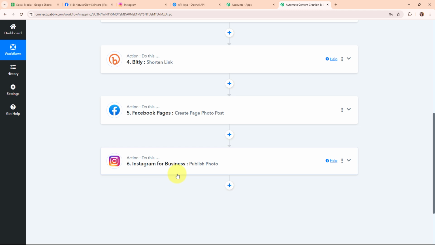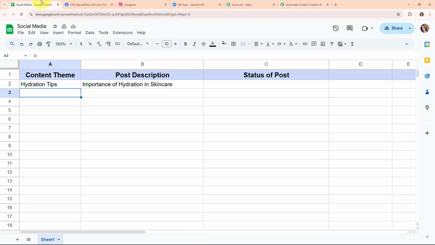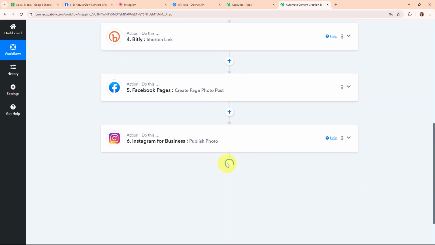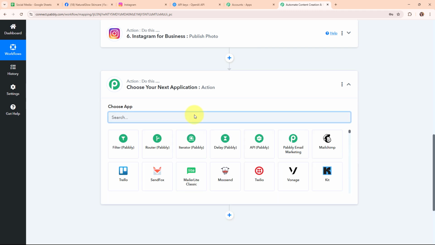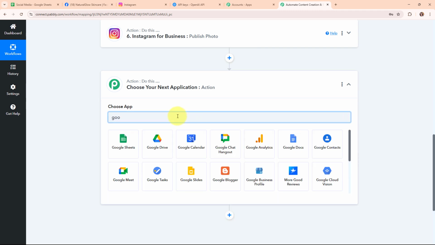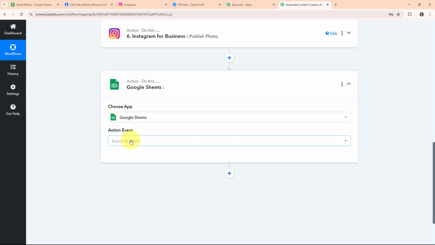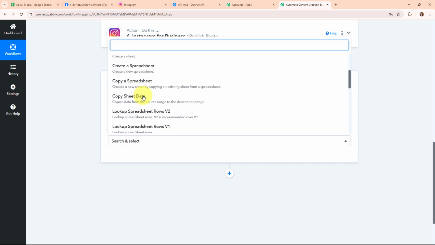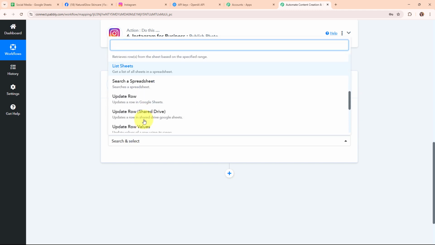Okay, so now once we have posted a new post on our Facebook page and an Instagram account, how can I automatically get the notification for the same? For that, what I want to do is automatically update the status of the post over here in this particular column. So I'm going to add another action step over here, and here in this action step, I'm going to select my action application again as Google Sheets. And here I'm going to select my action event as update a cell value.